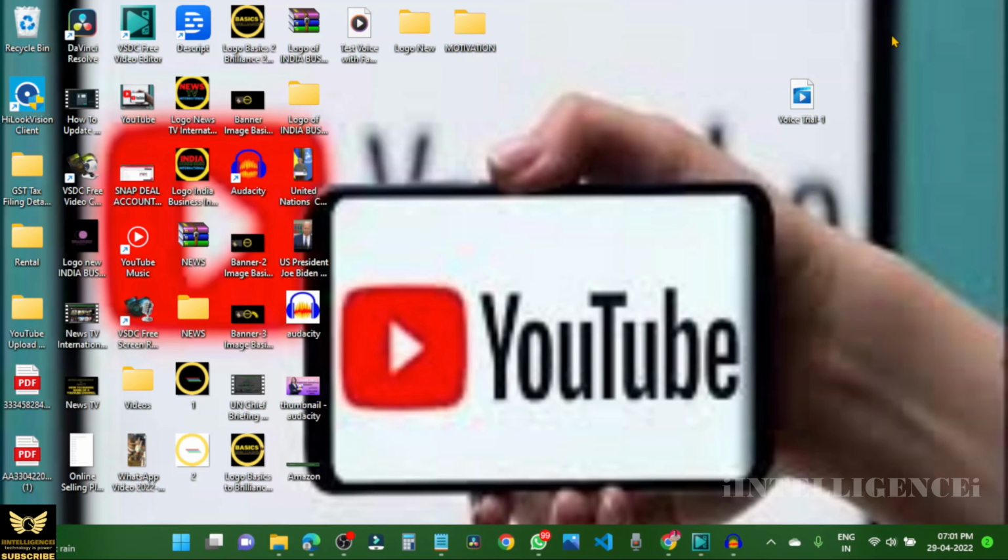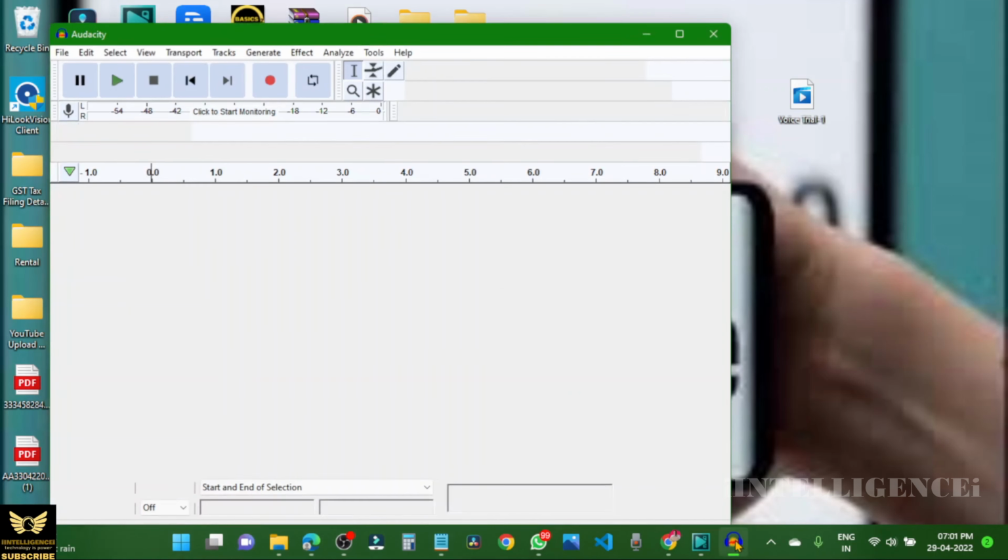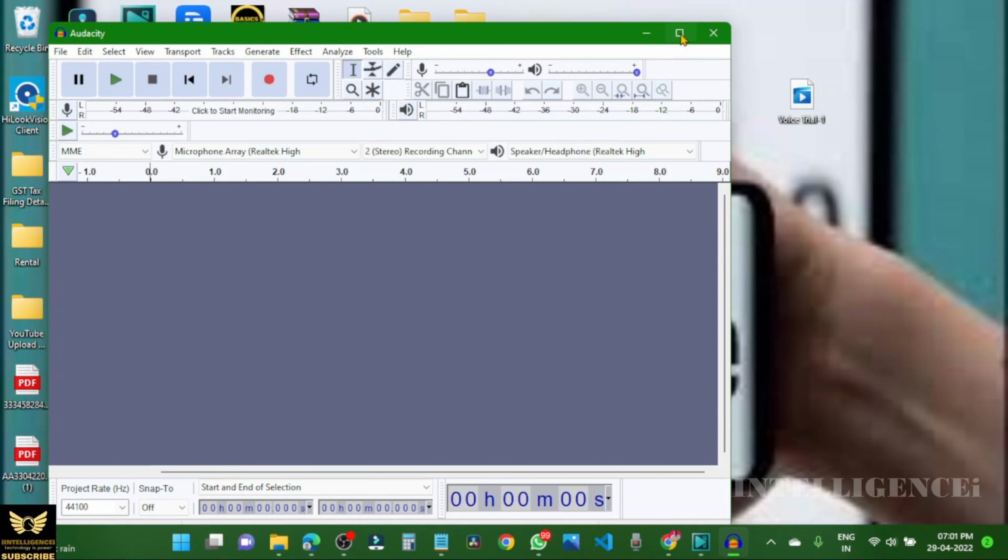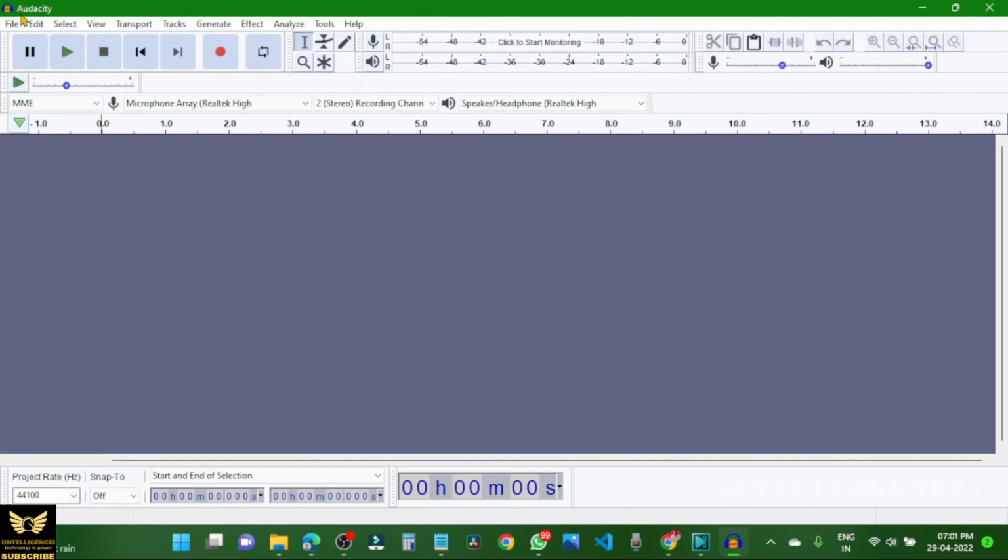Dear friends, in this video we will see how to reduce background noise in an audio using Audacity. After downloading and installing the Audacity software, just open Audacity. This is the dashboard of Audacity.